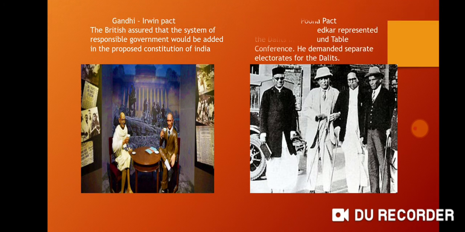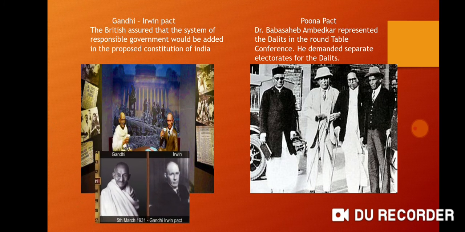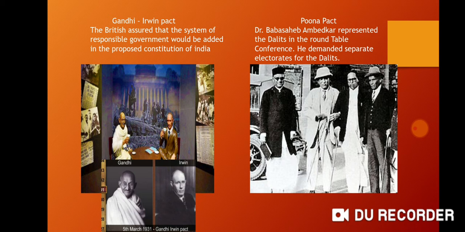Next was the Poona Pact. As per this pact, Dr. Babasaheb Ambedkar represented the Dalits in the Roundtable Conference. He demanded separate electorates for Dalits. After the second Roundtable Conference, the British Prime Minister Ramsay MacDonald declared the Communal Award. According to it, Dalits were given separate electorates. This is how the Gandhi-Irwin Pact and the Poona Pact were signed.